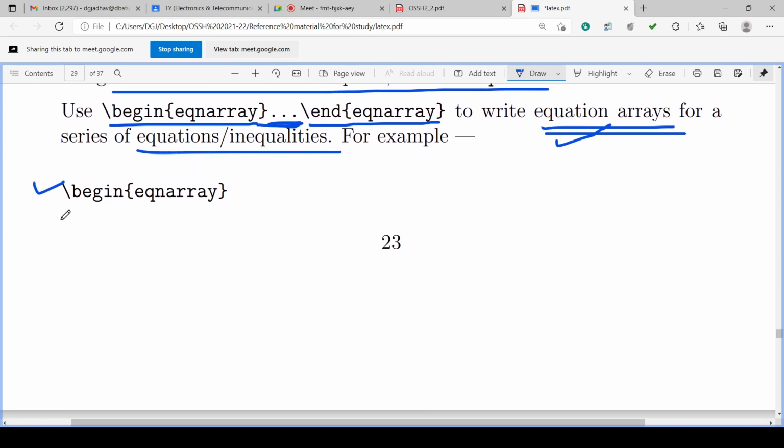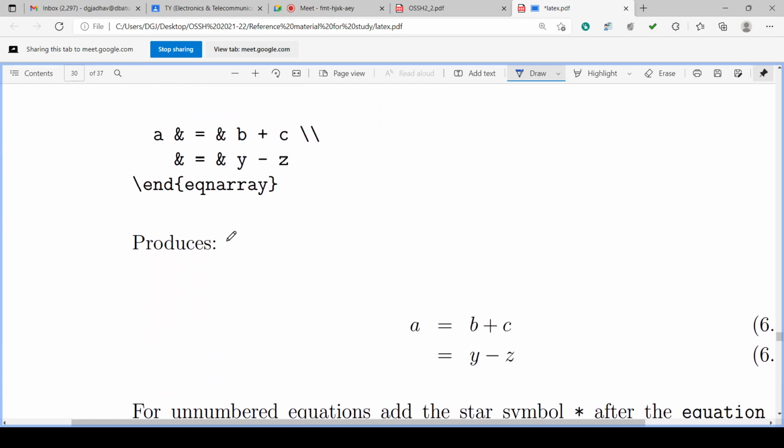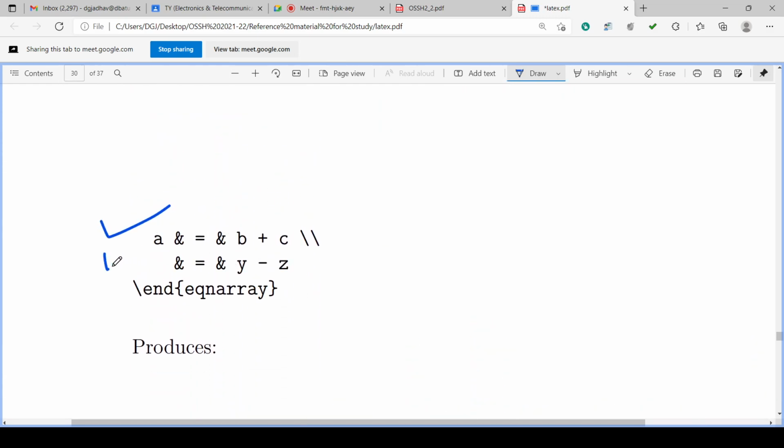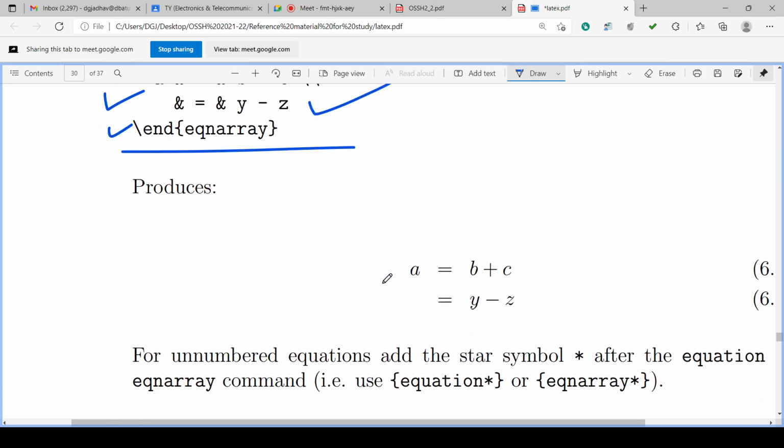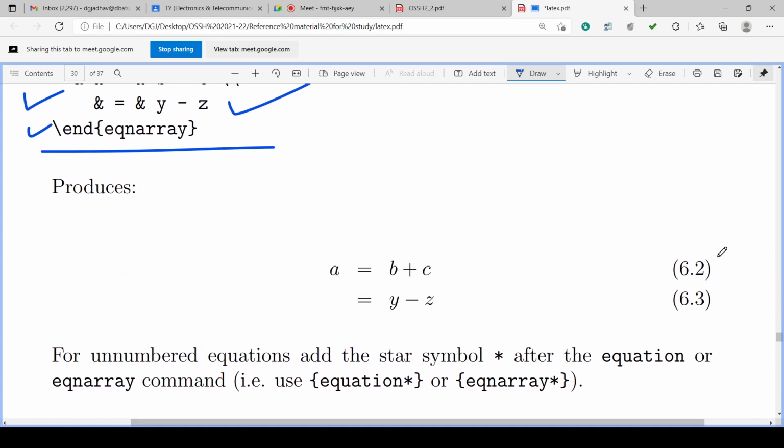So begin eqnarray is there, then one equation, second equation, end of eqnarray. So these two equations will be written like this. They will be given the equation numbers according to chapter number and serial number. Chapter 6 and serial 2, chapter 6 and serial 3, equation 3.